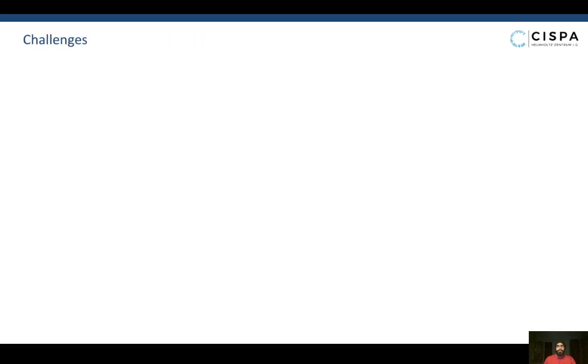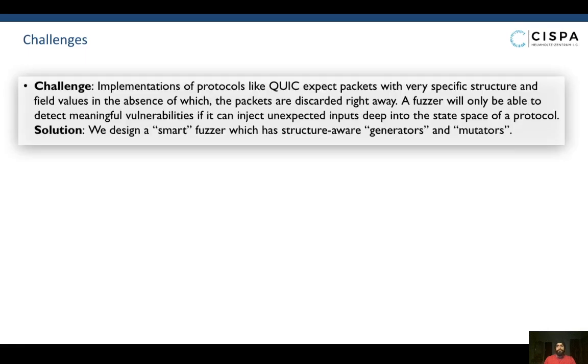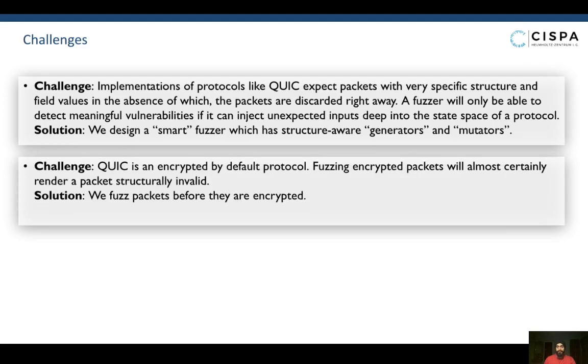Some of the challenges while designing a fuzzer for a protocol like QUIC were: implementations of protocols like QUIC expect packets with very specific structure and field values, in the absence of which the packets are discarded right away. A fuzzer will only be able to detect meaningful vulnerabilities if it can inject unexpected inputs deep into the state space of a protocol. To deal with this, we design a smart fuzzer which has structure-aware generators and mutators.